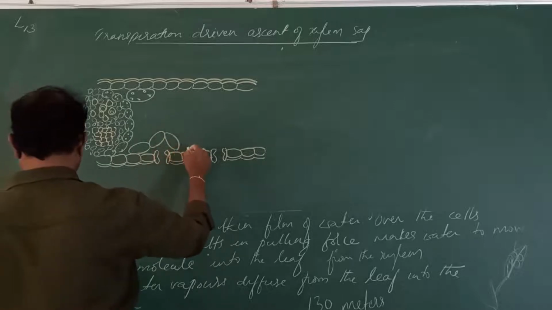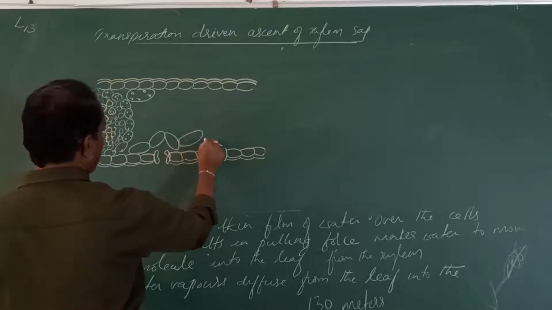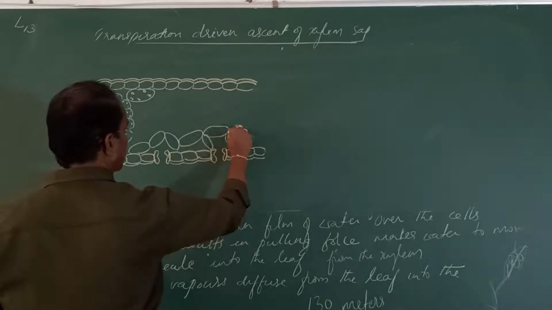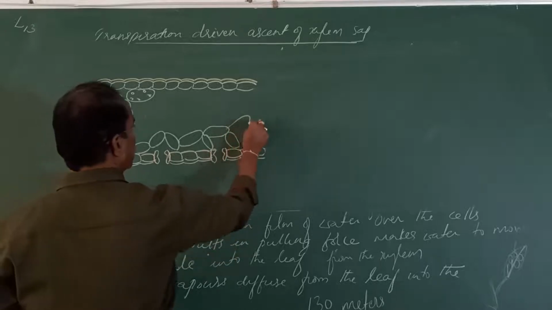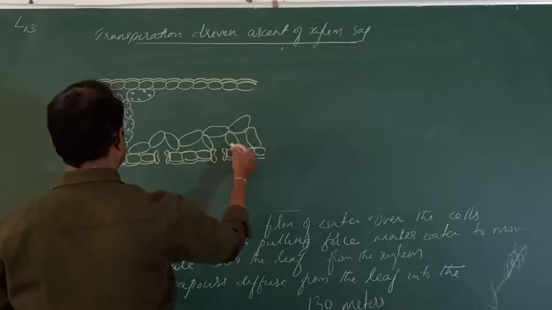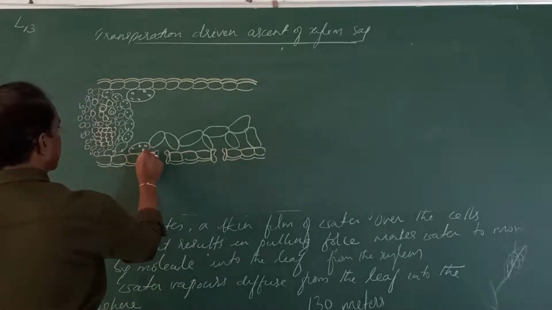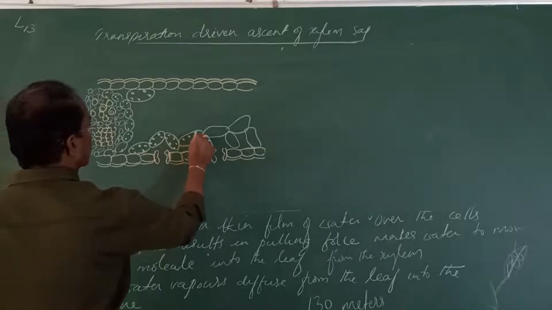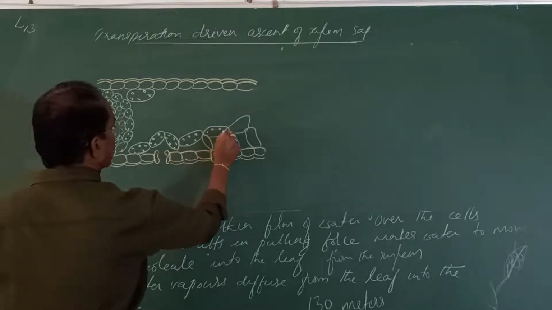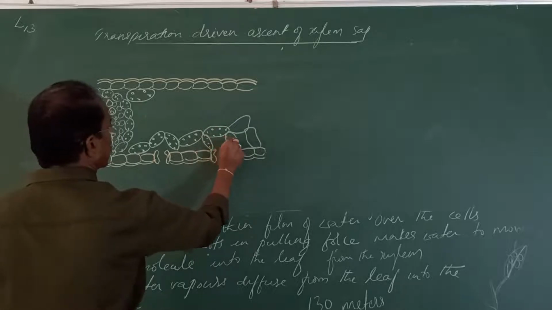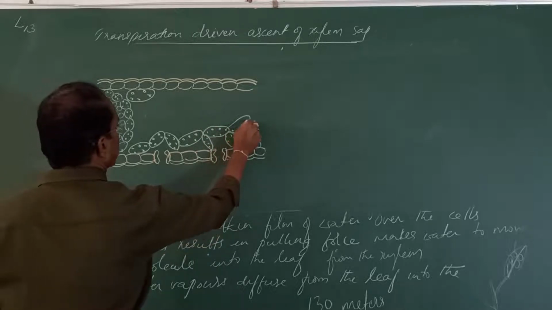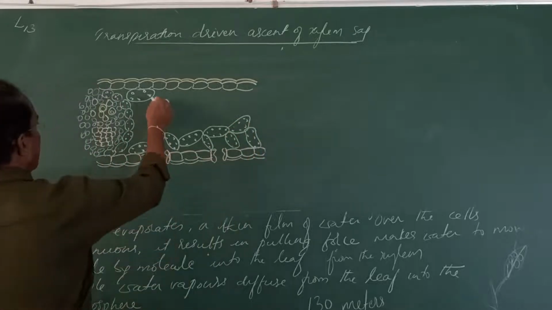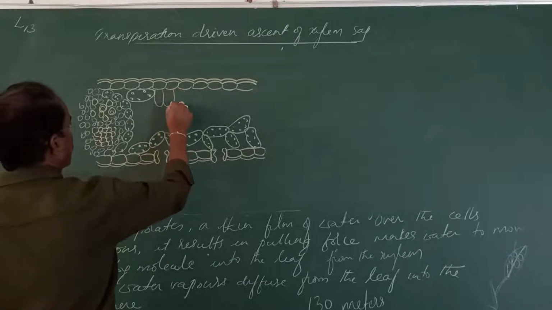In dicot, you can see this type of arrangement of the mesophyll cells. On one side there is a compact arrangement of the mesophyll cells.